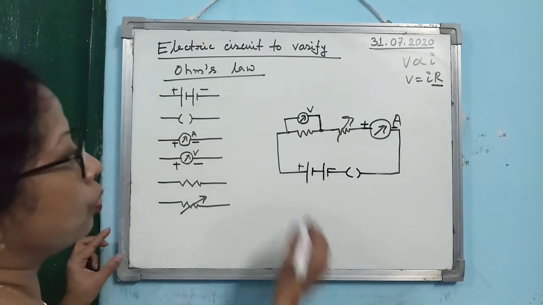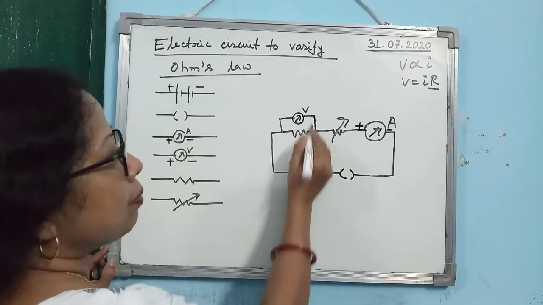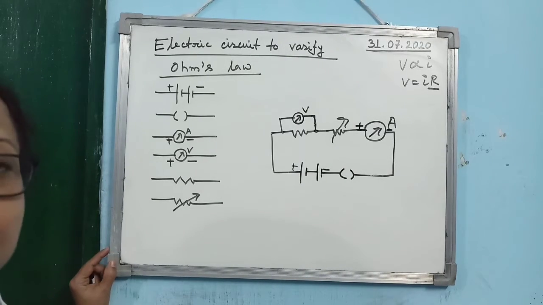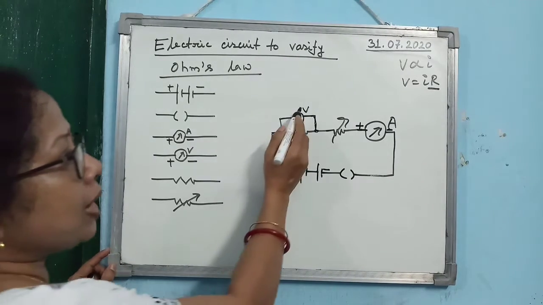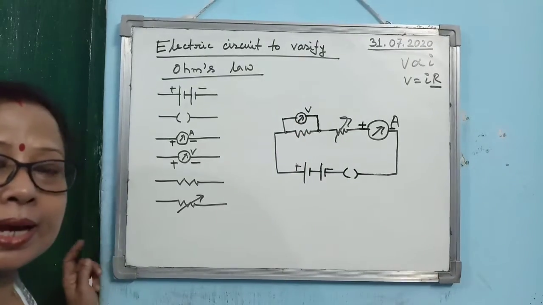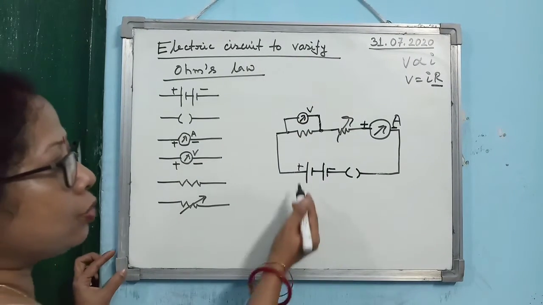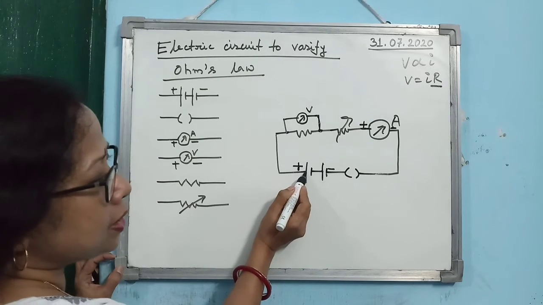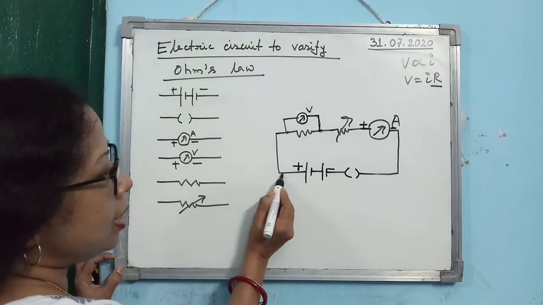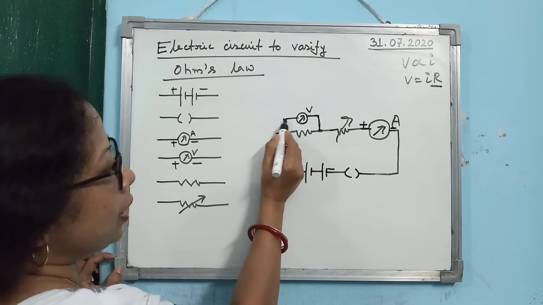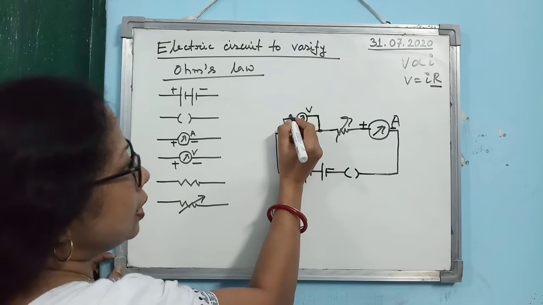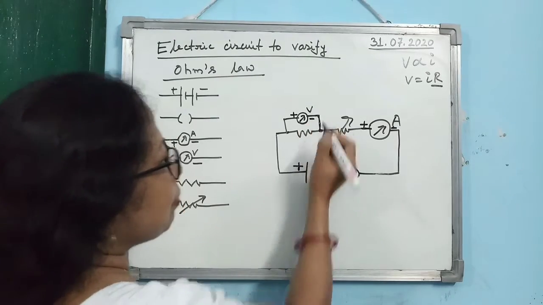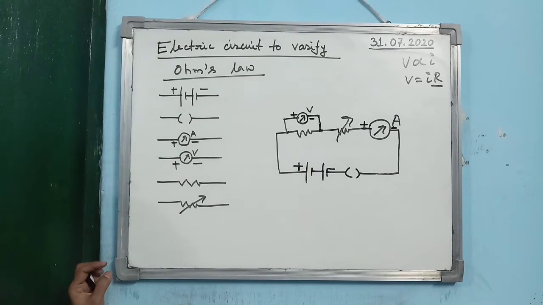Okay. Now we have connected the voltmeter, but for the voltmeter there is another point we have to consider: the positive terminal of the voltmeter should be connected directly or indirectly to the positive terminal of the battery. So look at the diagram. This is the positive terminal of the battery. If I continue it, where does it come? Here. So this terminal should be positive and this terminal should be negative.